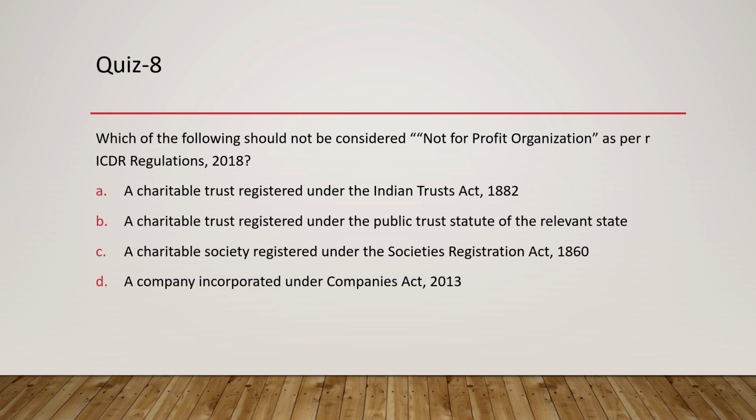A charitable society which is registered under the Societies Registration Act is also a part of that, right? But a company incorporated under the Companies Act 2013 cannot be part of it. It can only be a company formed under Section 8. We move on to question number 9 now quickly. So the answer for this is D, as I said.